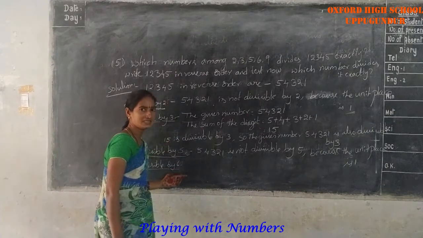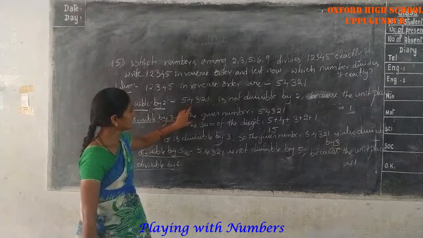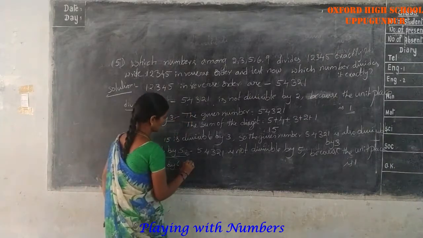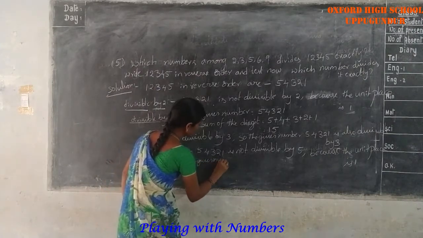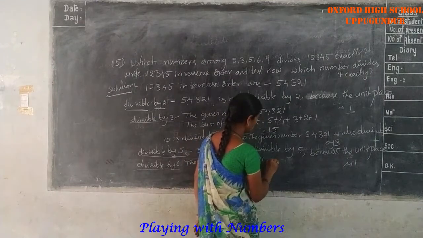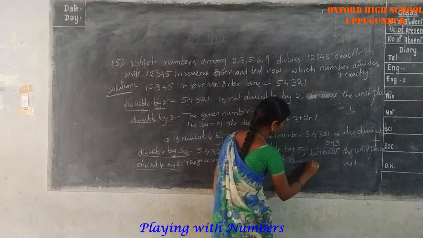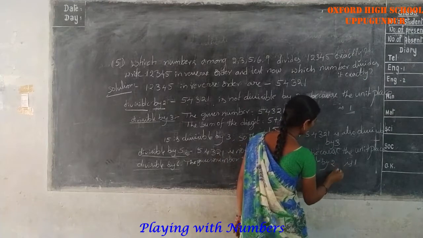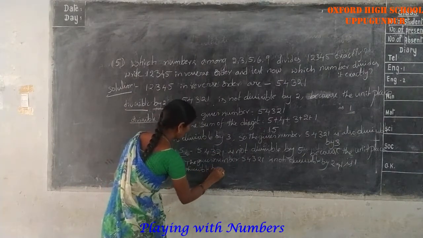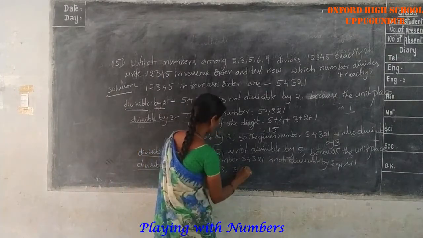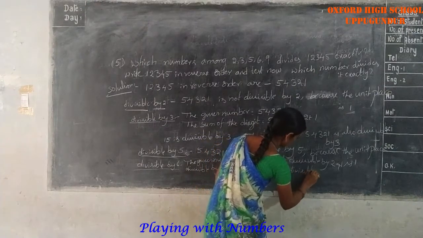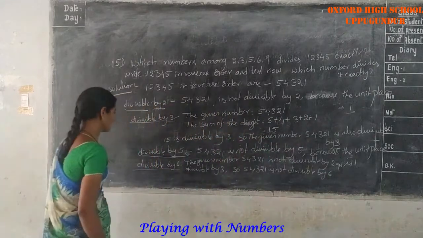But this given number 5, 4, 3, 2, 1 is not divisible by 2, though it is divisible by 3. So 5, 4, 3, 2, 1 is not divisible by 6.